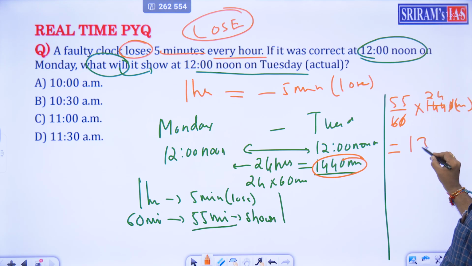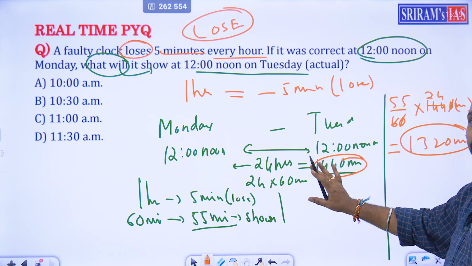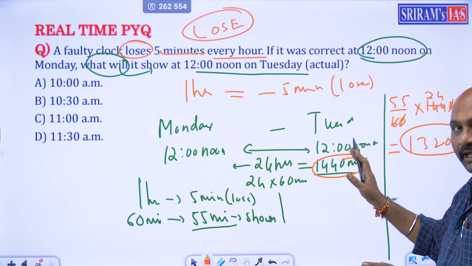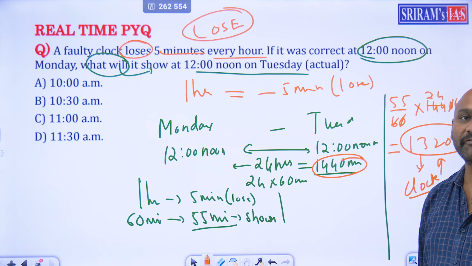So this will be 1320 minutes. So actually 1440 minutes cover cheste in a day, clock will cover 1320 minutes only, because for every 1 hour it reduces by 5 minutes.